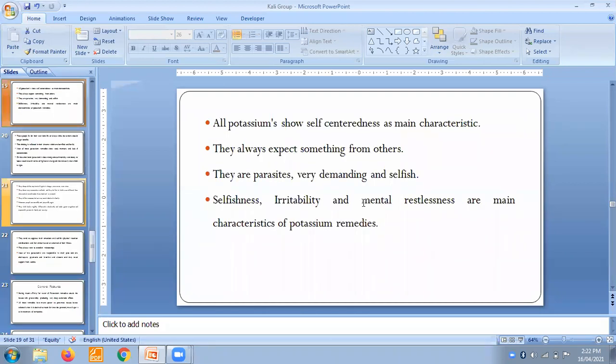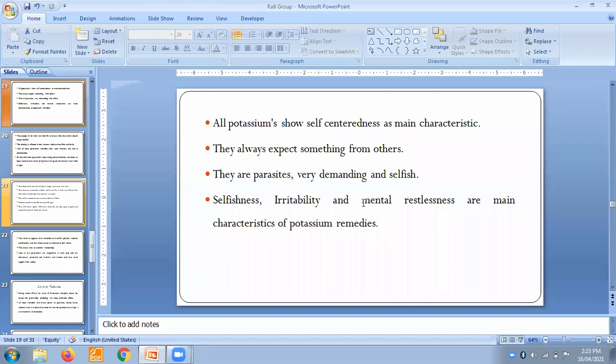All potassium remedies show self-centeredness as a main characteristic. They are really very self-centered. They always expect something from others. They are persistent, very demanding and selfish, just like a parasite.